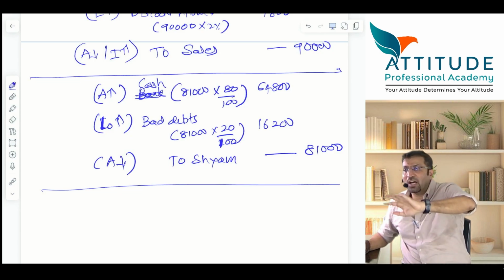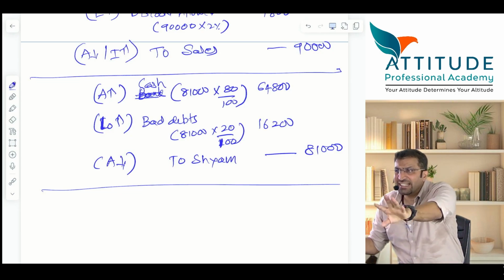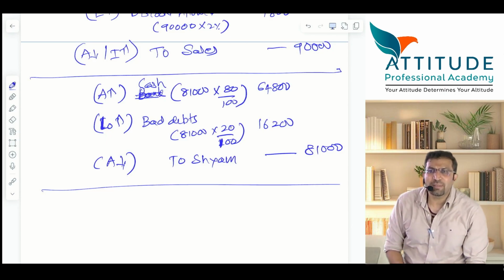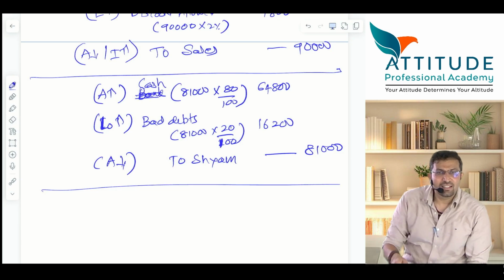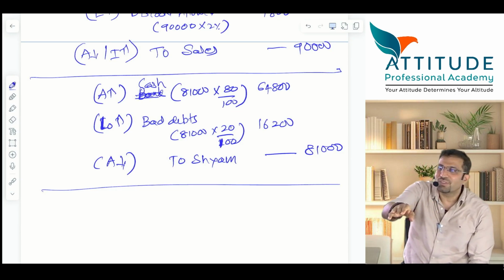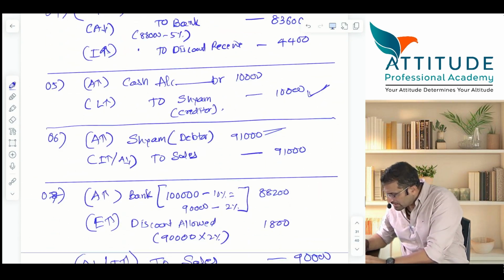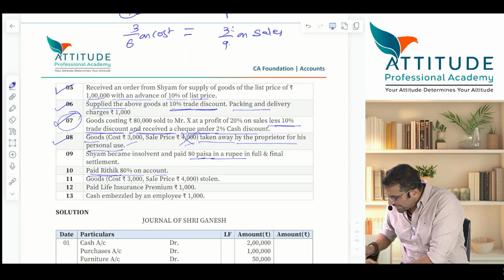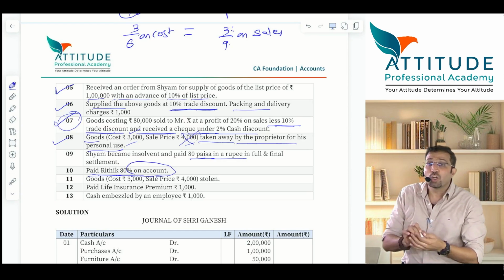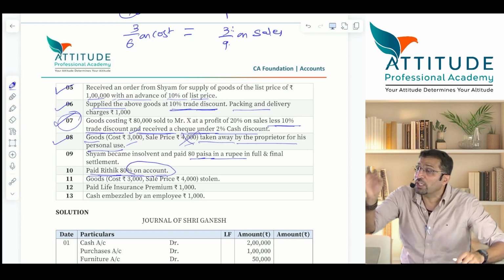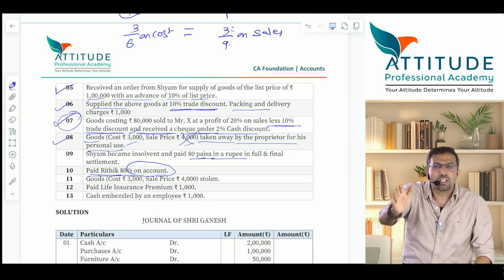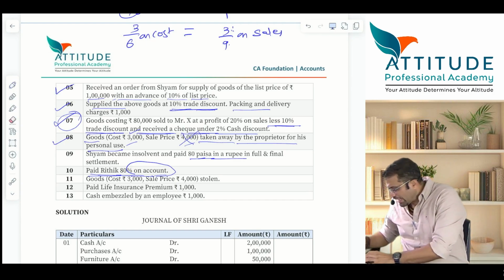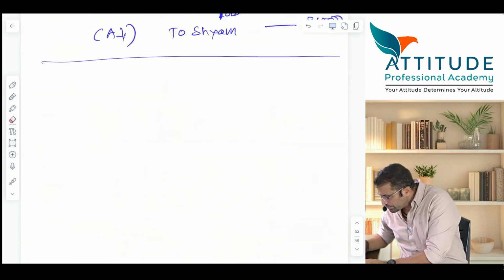Understood? Now, how much do you have to pay to Hrithik Roshan? 80,000. Tell me, how much did you have to pay Hrithik Roshan? 80,000. Yes, how much are you paying now? Answer this. What have they given? Read. Paid Hrithik 80% on account. Nowhere have they given in full settlement of account. Only on account, means only part payment. So how much is 80% of 80,000? Paid to him. Your liability comes down. Say the entry.